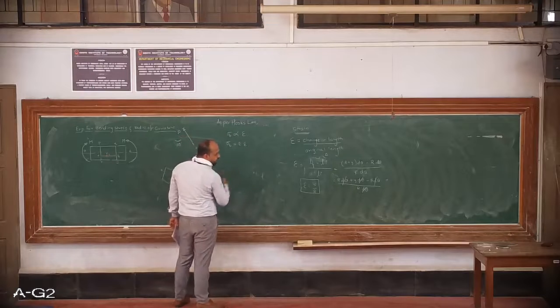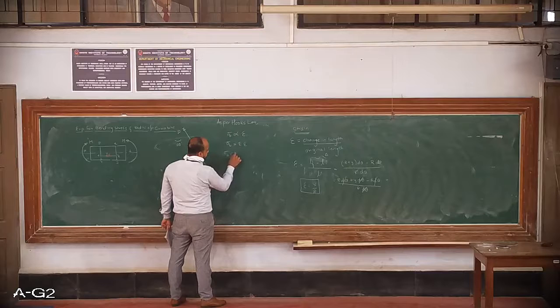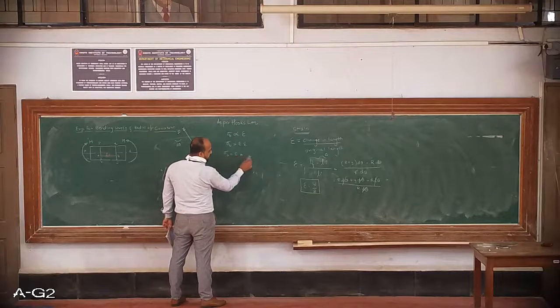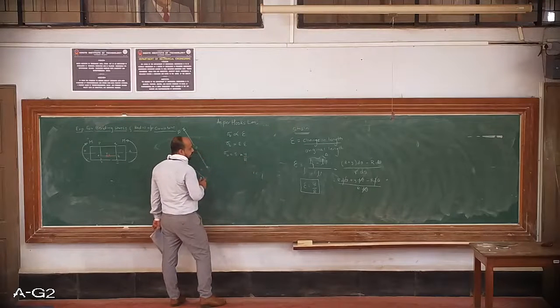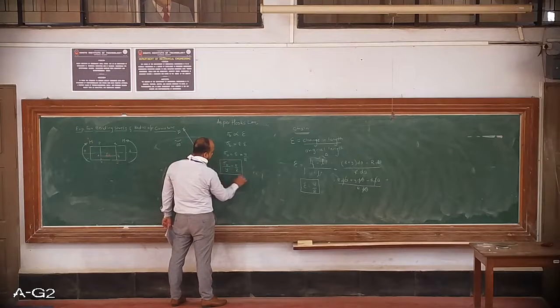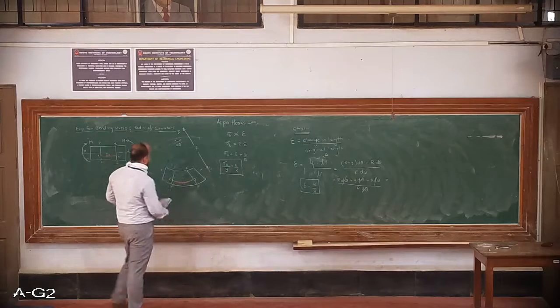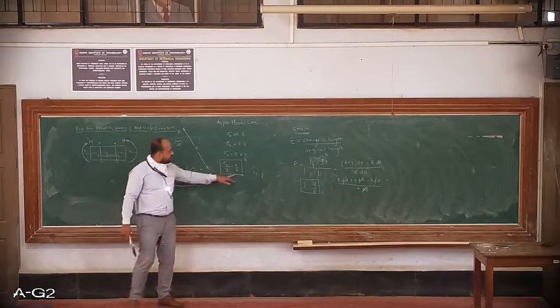But we have epsilon, already calculated. I can substitute here. So sigma b is equal to E into, what is epsilon? y by r. If I rearrange into standard form, you will get sigma b by y, small y, is equal to E by r. So that is what we had given the title: relationship between bending stress and radius of curvature.